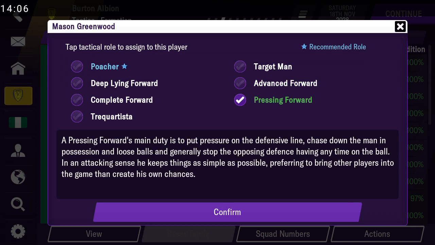The pressing forward's main duty is to put pressure on the defensive line, chasing them down, chasing the man in possession, winning loose balls, and generally stopping the opposition defense from having any time on the ball. In an attacking sense, he keeps things as simple as possible, preferring to bring other players into the game and create his own chances. So Werner, he has not done so well at Chelsea, but I'll say when he was at Leipzig he was a good example. These guys are always very fast. They make tackles, they run up and down the field to try and win balls. In case there's any error, they can capitalize or supply their teammates a pass.